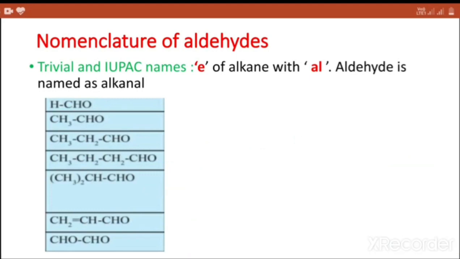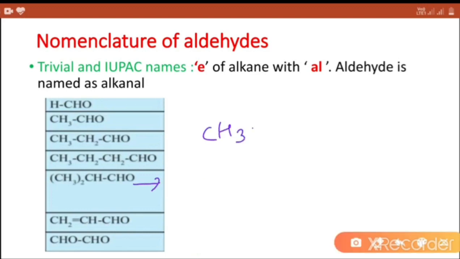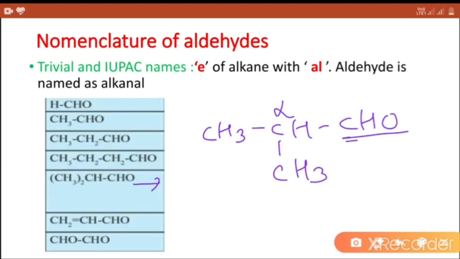In this compound, CH3, CH, CHO, with respect to the CHO group, the first carbon atom is called as alpha, second is called as beta.